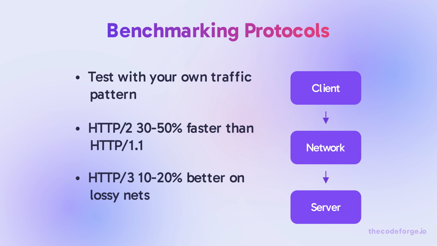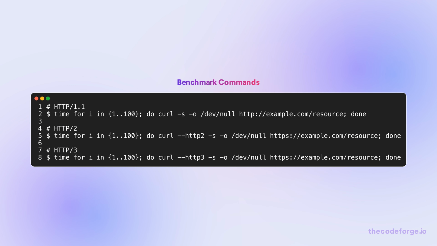Don't trust generic benchmarks. Test on your infrastructure. For APIs with low packet loss, HTTP 2 is fastest. On lossy networks, HTTP 3 wins. Use curl to benchmark each protocol. Measure total time for 100 requests. Results will vary based on network conditions.